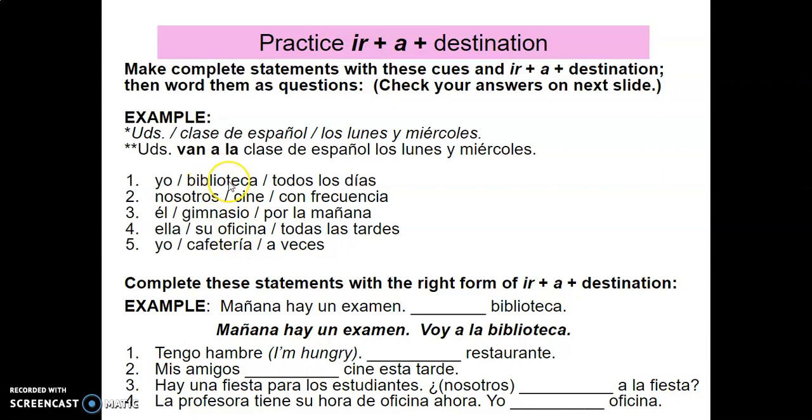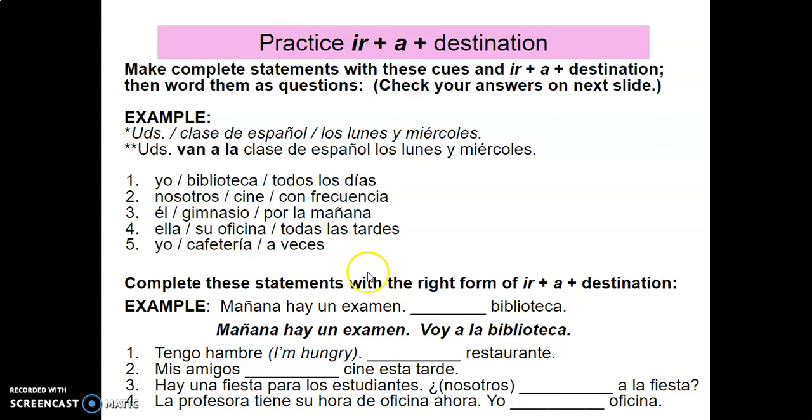So we know this would be la biblioteca. In this case, it would be el cine, es masculino, el gimnasio. In this case, we would not add the article because we are using this adjective su, because we're saying his or her, in this case, ella. So her office, su oficina. So we would not add that article, el or la, in that one. And then cafetería, of course, is femenina, so we would add the la.